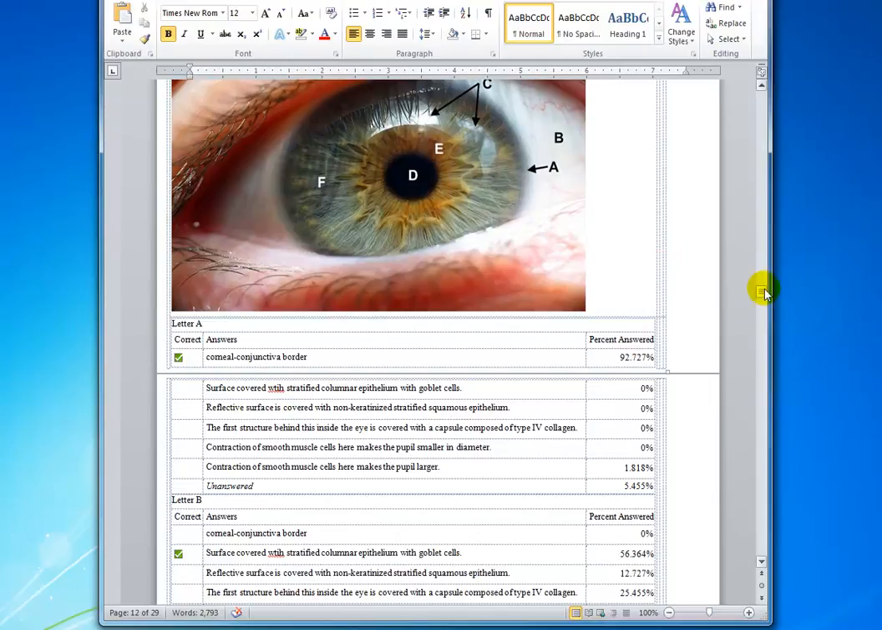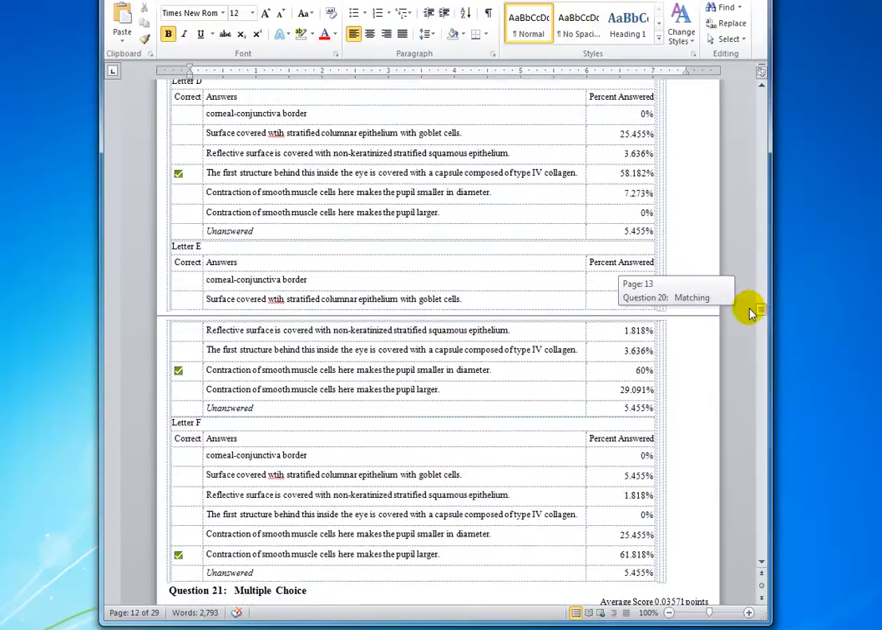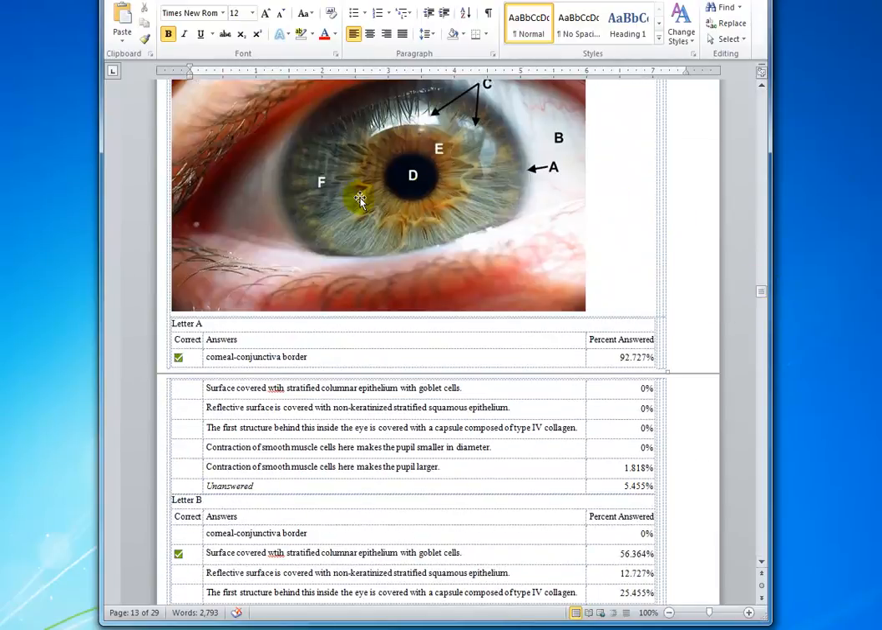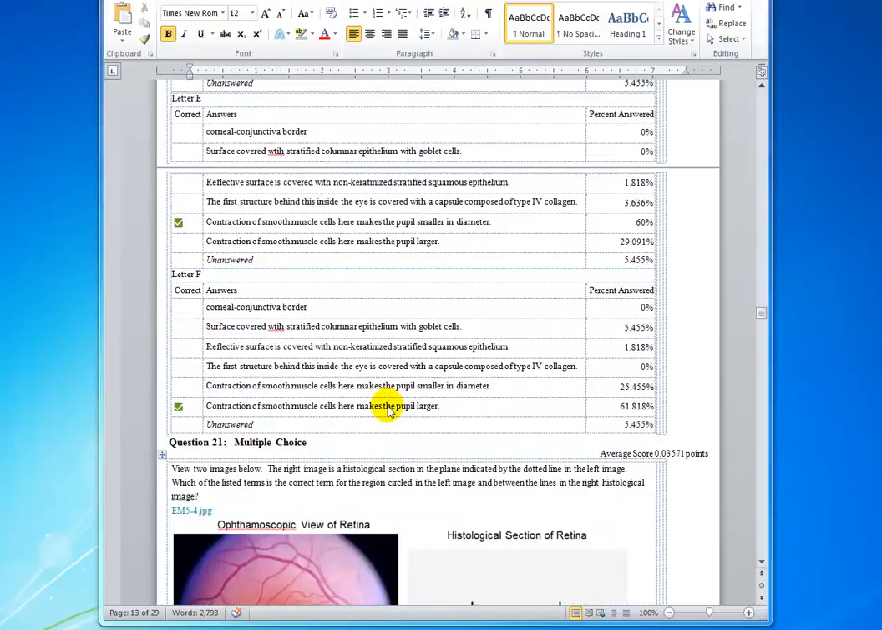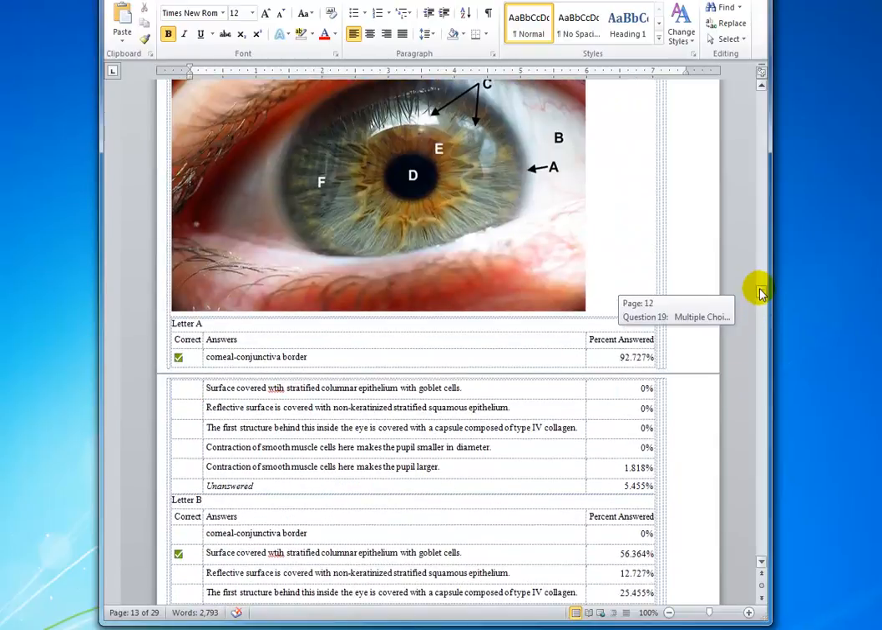Now let's go back to that question, which is right here. The contraction of smooth muscles here makes the pupil smaller in diameter. Now out here in F, these are longitudinally arranged, and when they contract, they pull the iris and make the pupil larger, which is the correct answer to F that we just illustrated here. Okay?